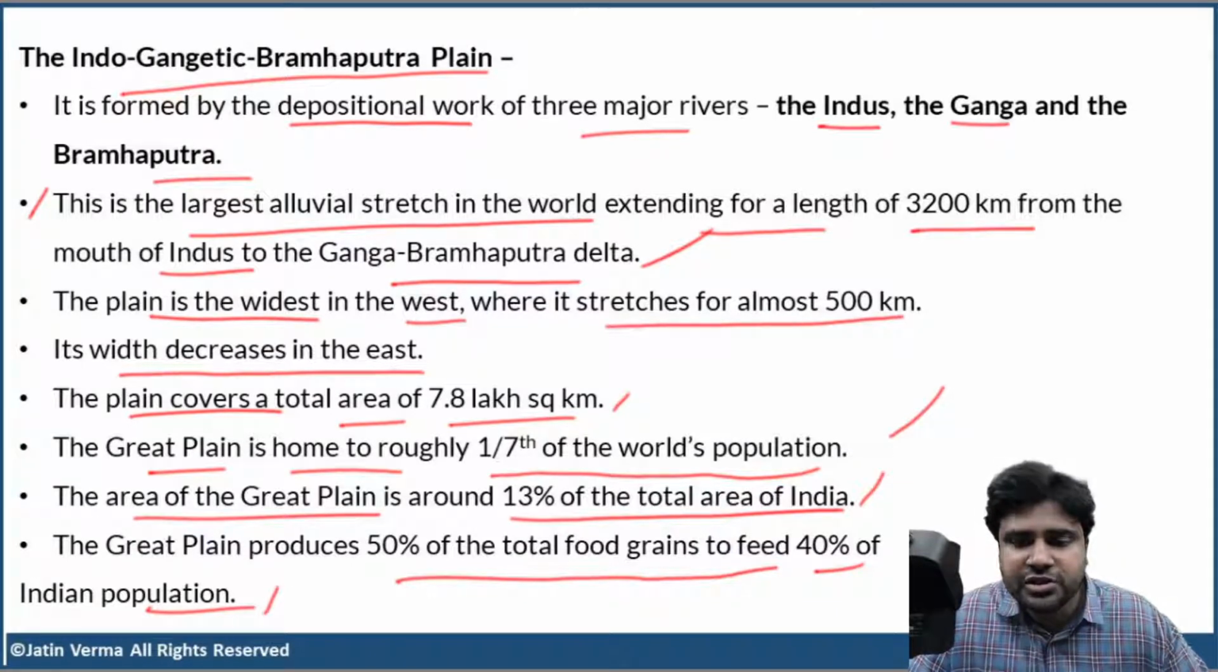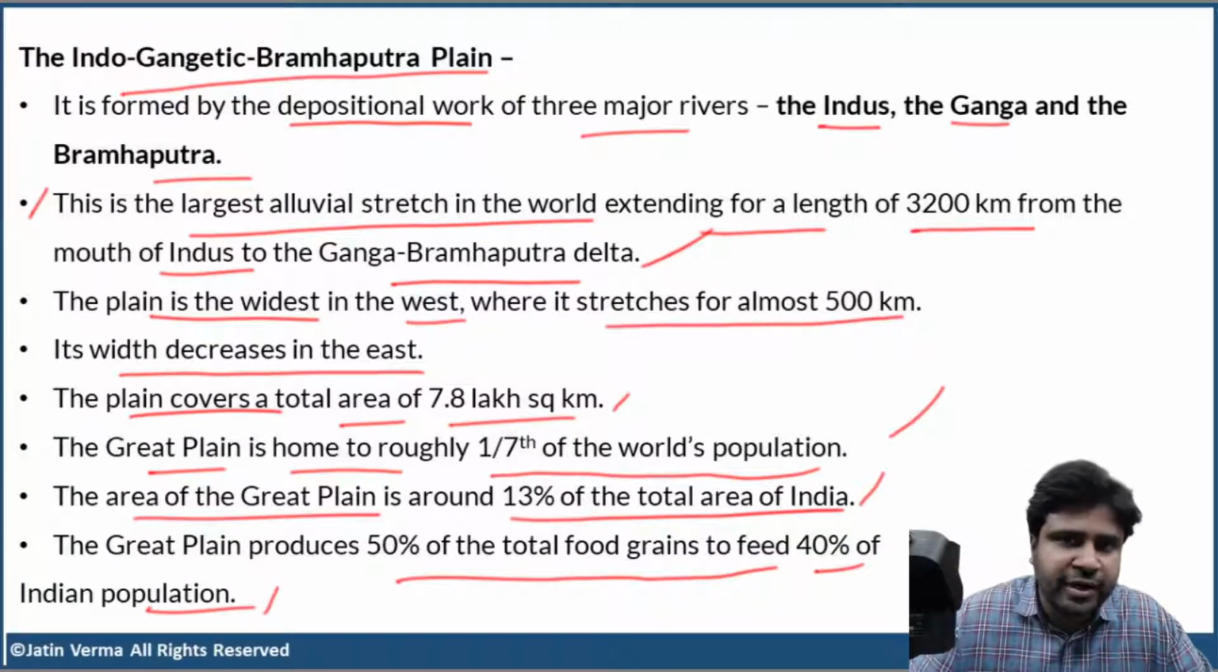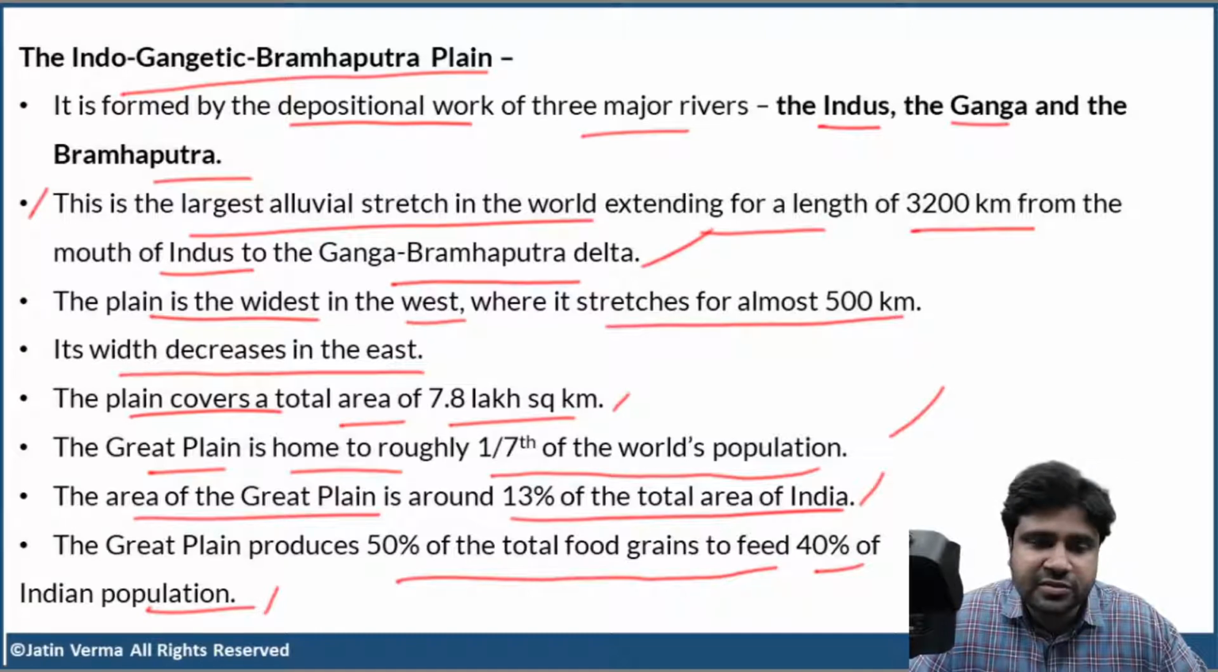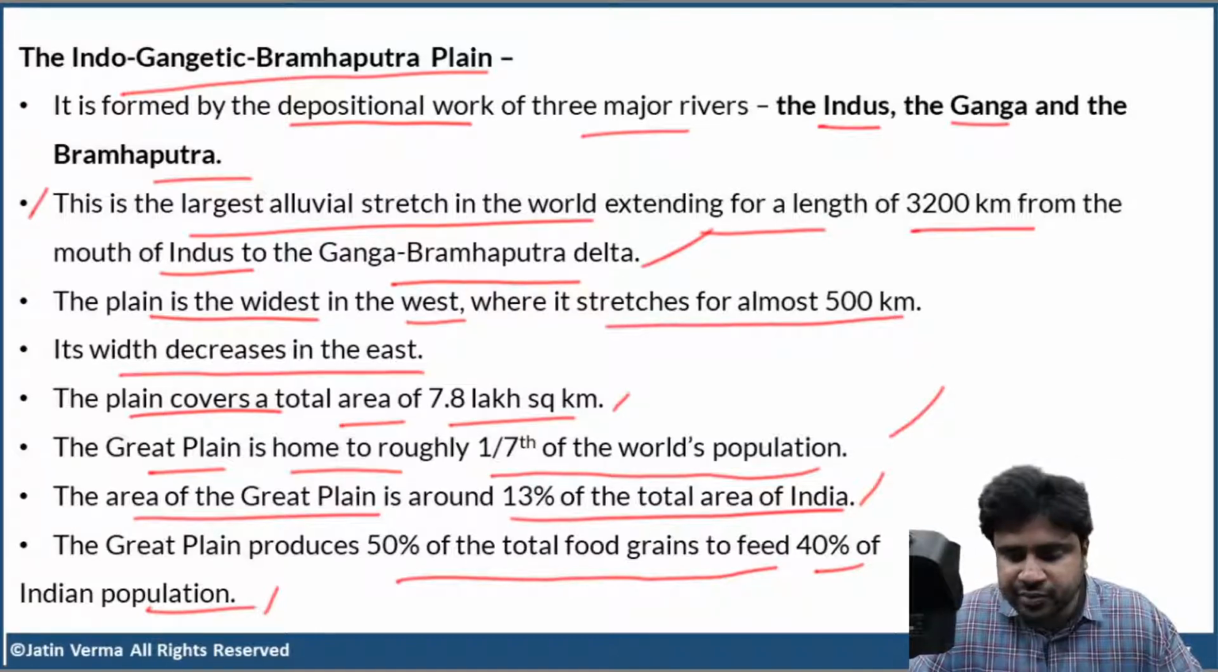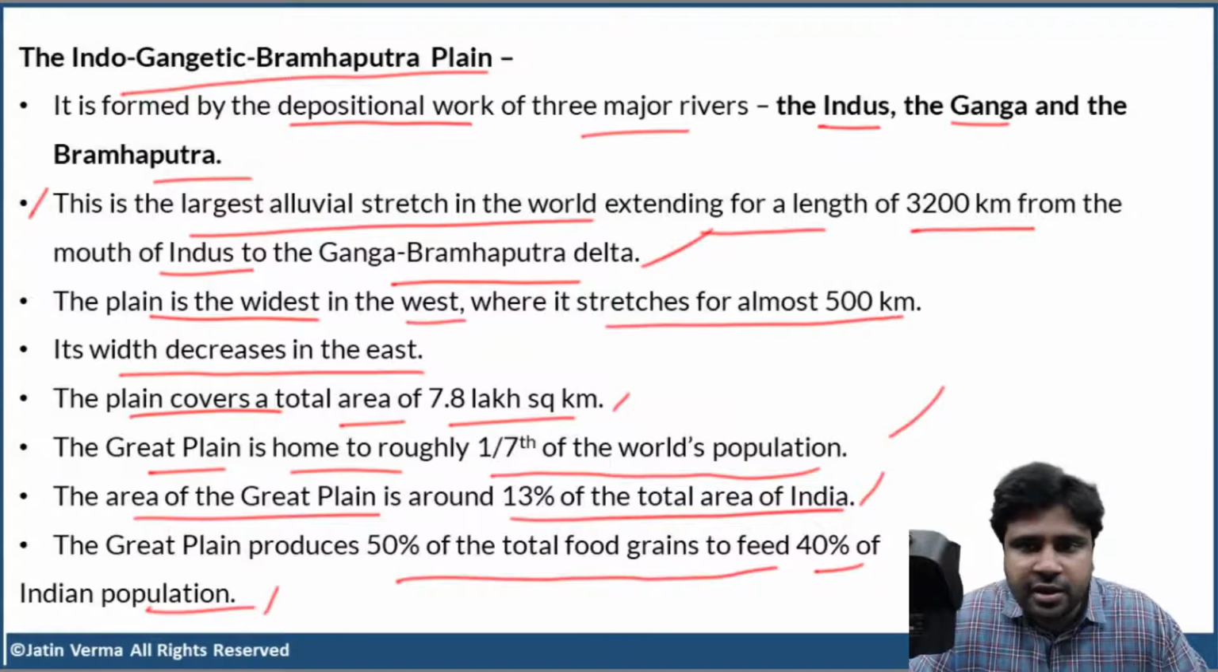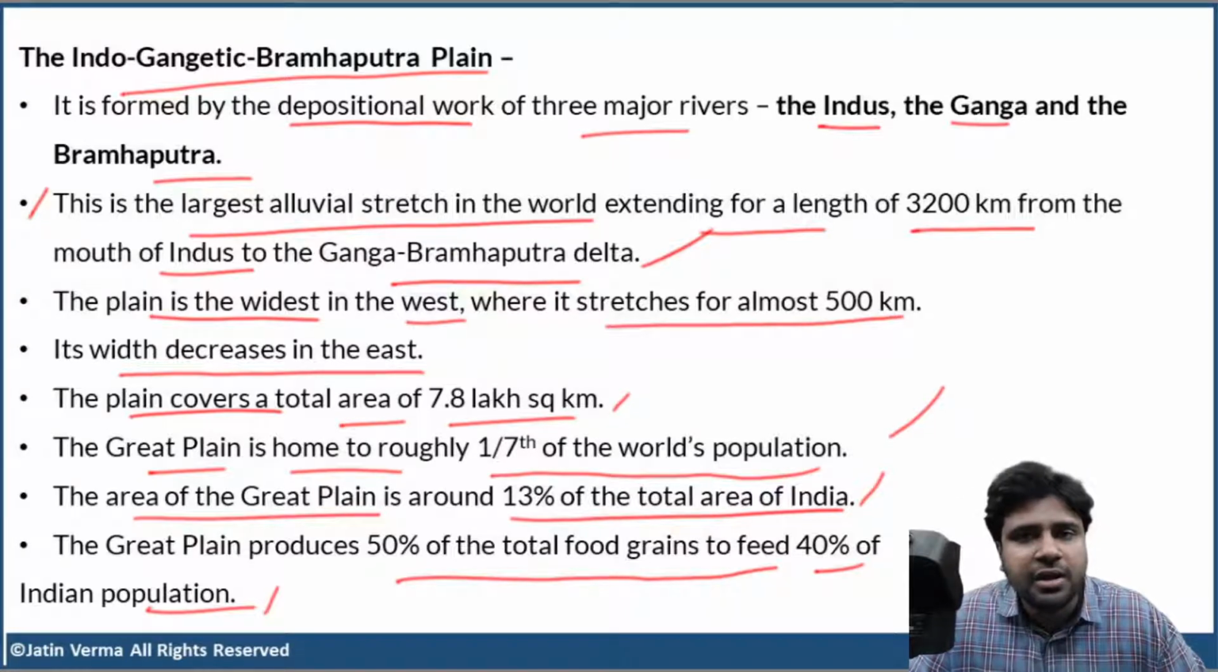So just try to remember as many points as you can, because you have to write some factual data also in your answers, especially in your essay. So factual data, conceptual part. That is how you're supposed to write your answers and essay. A combination of both. Only then your content will be wholesome.